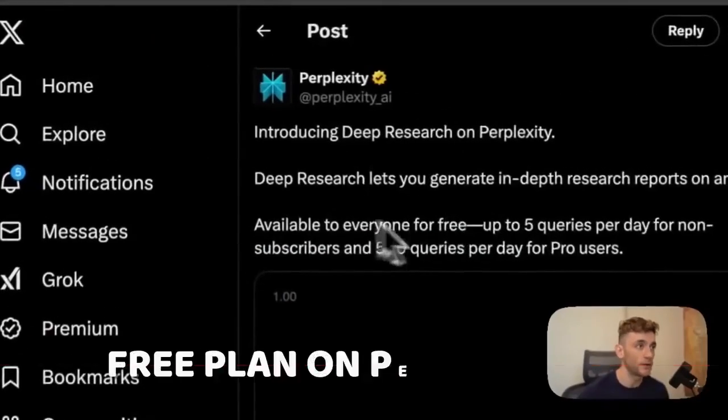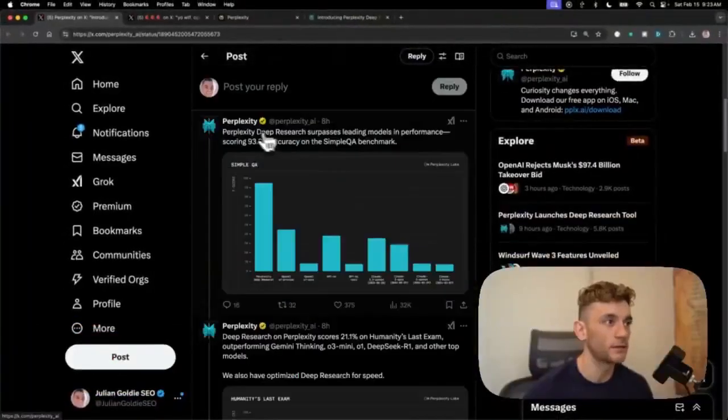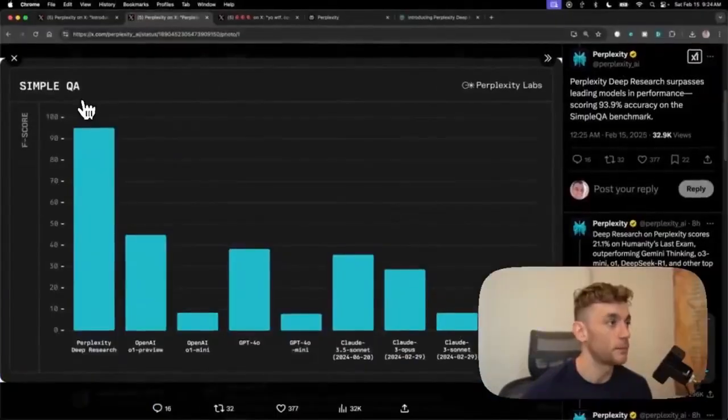Bear in mind, ChatGPT's deep research limit is 100 per month for Operator, whereas if you're on the free plan on Perplexity, you get 5 queries per day. You can see it in action right here. Here's an example of the benchmarks. So if we pull this up, this is a comparison for QA of Perplexity Deep Research versus OpenAI. And you can see a huge difference right there, which is pretty wild.